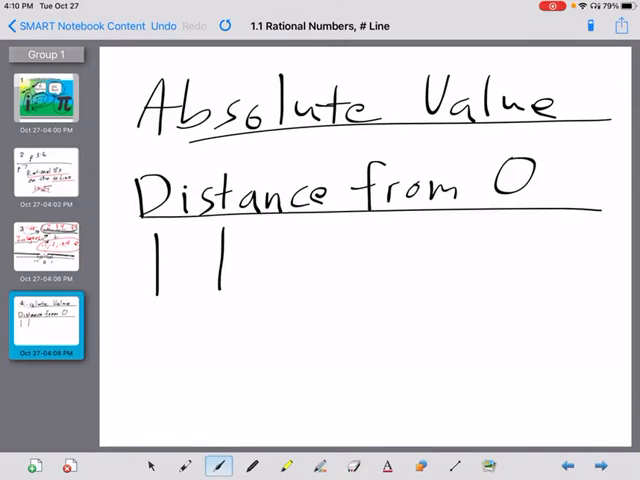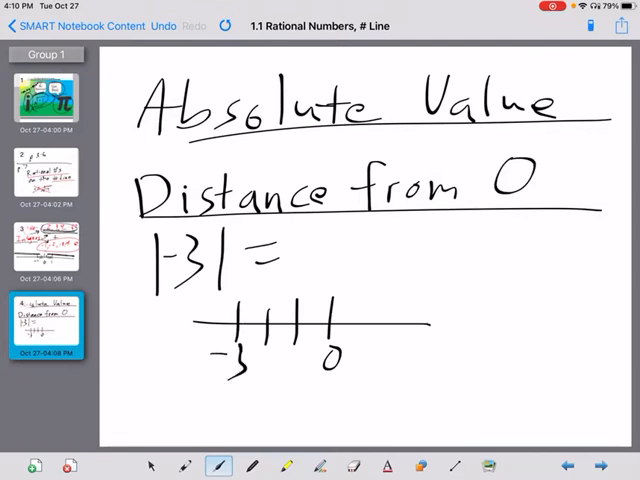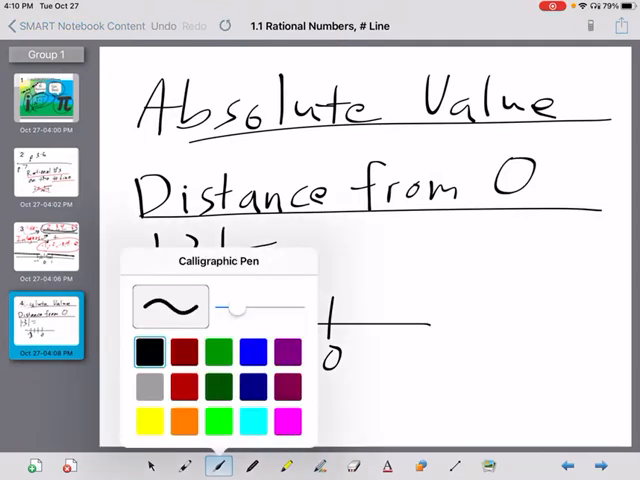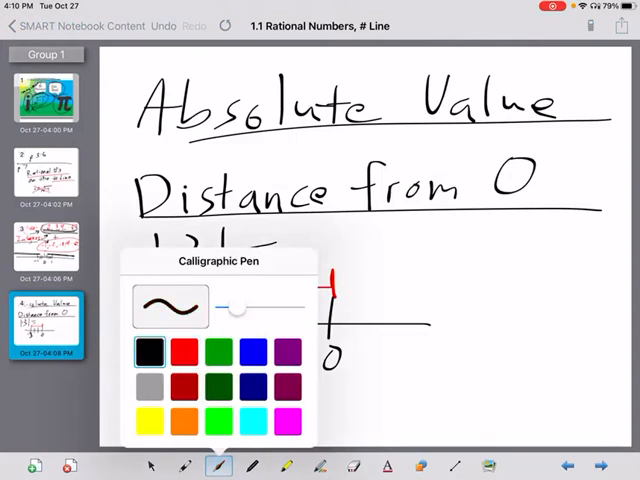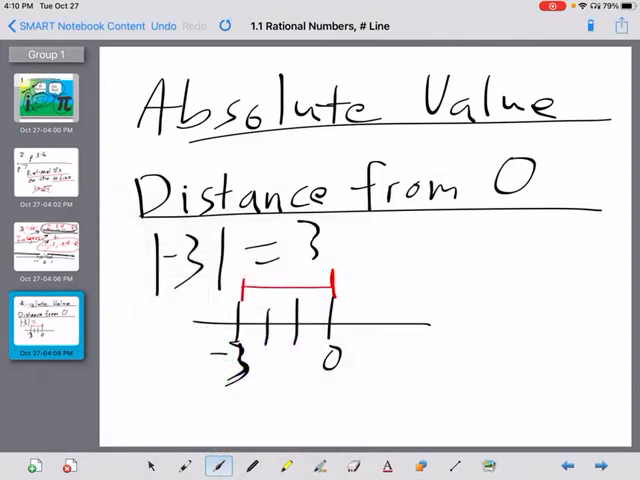So if I say, what's the absolute value of -3? Well, how far is -3 from 0? Okay, go ahead and draw this. 0, -1, -2, -3. Well, what is this distance right here? Is the distance negative? Trick question. No, distance cannot be negative. So the distance is 3.